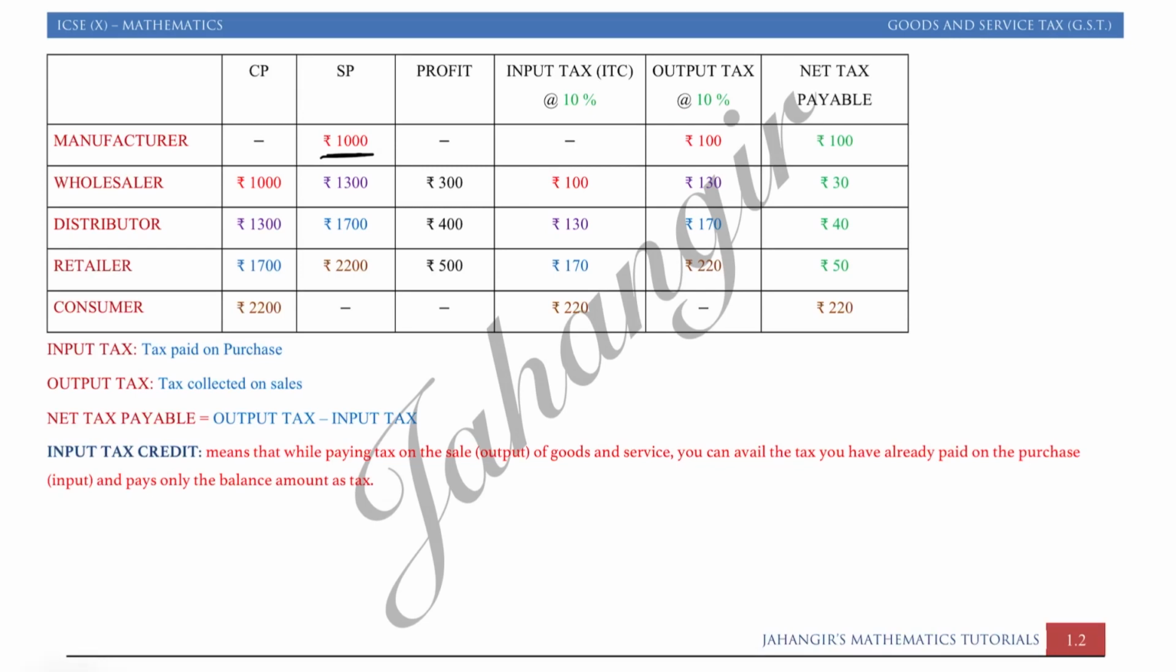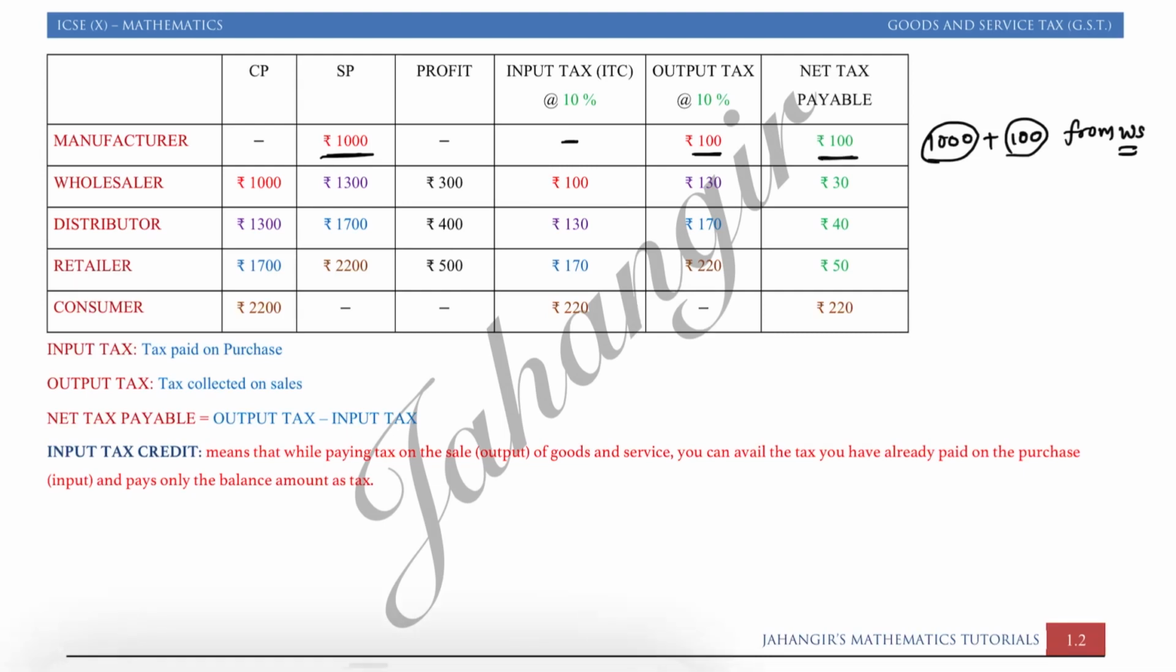Input tax. Input tax is paid on purchase. Since the manufacturer had not made any purchase, he will not pay input tax, so it's a dash. Output tax is 100 rupees. So the manufacturer got 1000 plus 100 rupees from the wholesaler. Out of that, 1000 is for the article and 100 goes to the government. First part is done. So net tax payable we got as rupees 100.